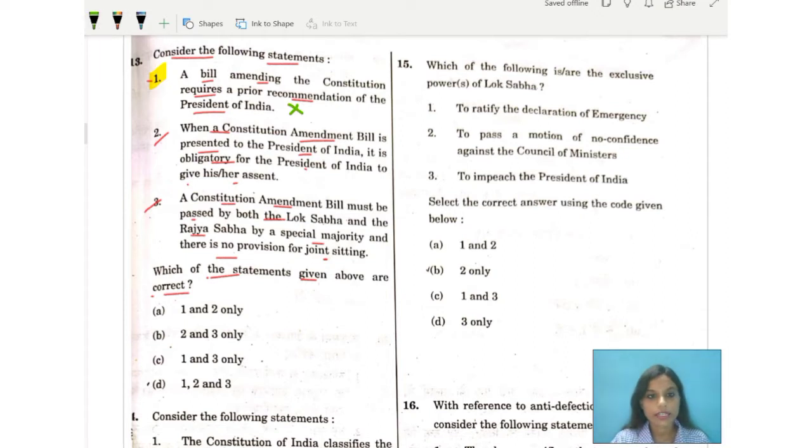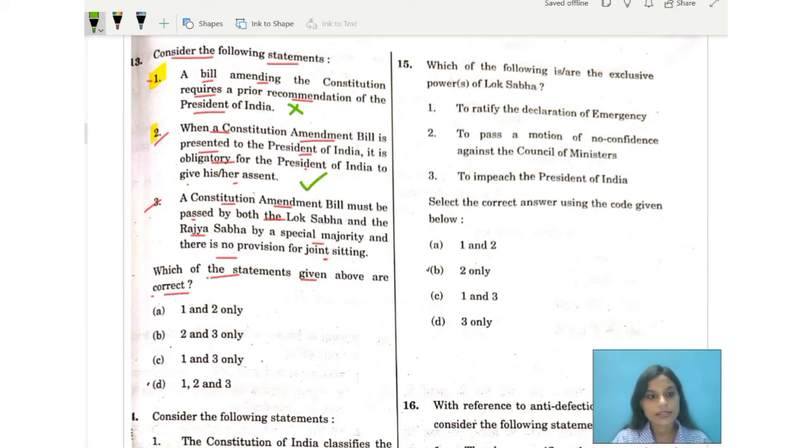Number two, if we reconsider once again, this one is correct because it is obligatory for the president to give his assent when a constitutional amendment bill is presented before him. So the president cannot exercise any veto power regarding the constitutional amendment bill. So of course, this is correct.